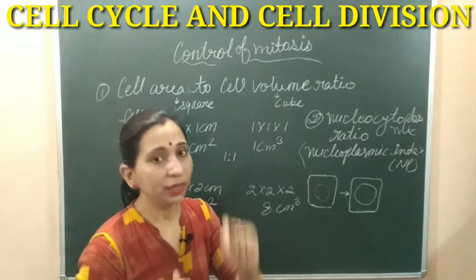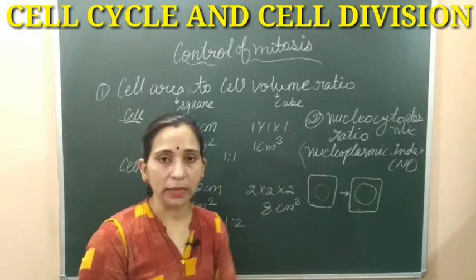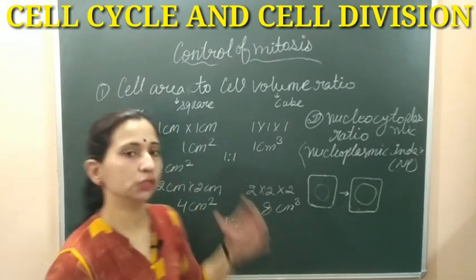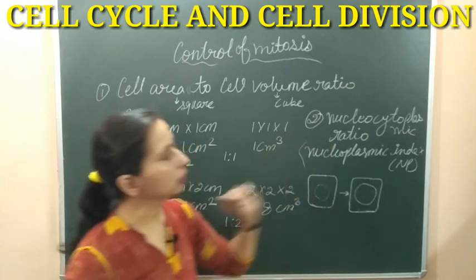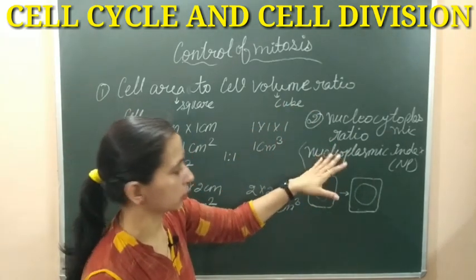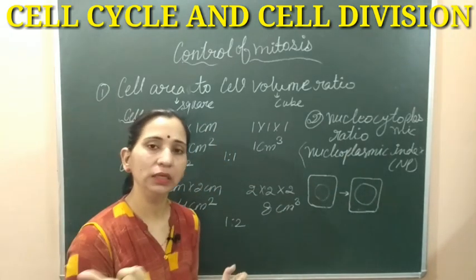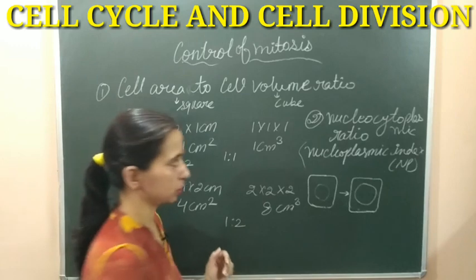The cell will do the division, and by this the nucleus will divide into two parts, and that's the factor which stimulates the cells for mitosis. So we can say that this nucleocytoplasmic ratio or nucleoplasmic index is also responsible to stimulate the cell for cell division or for this mitosis.